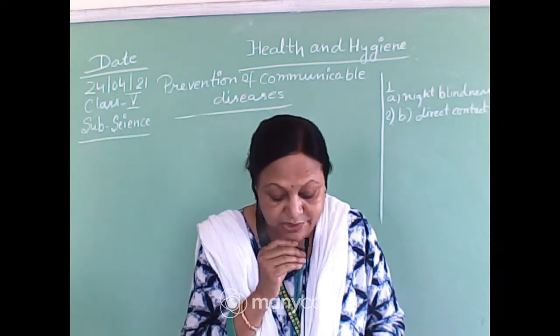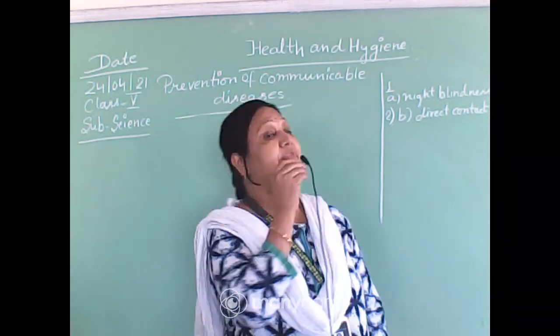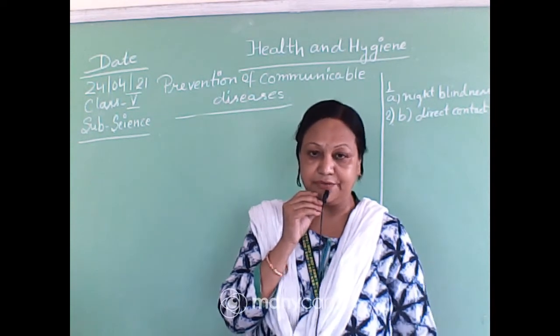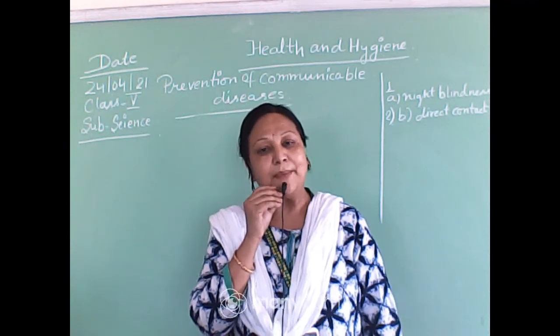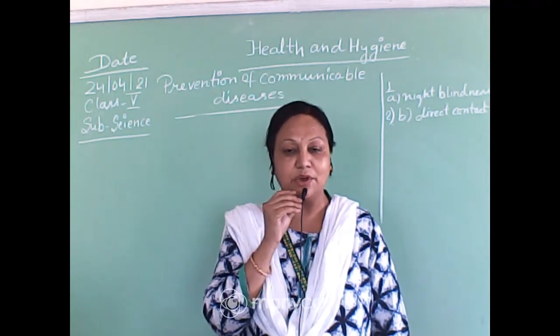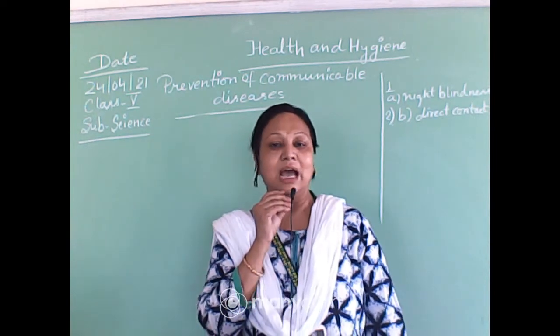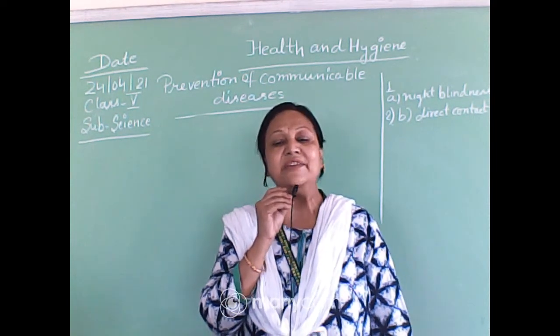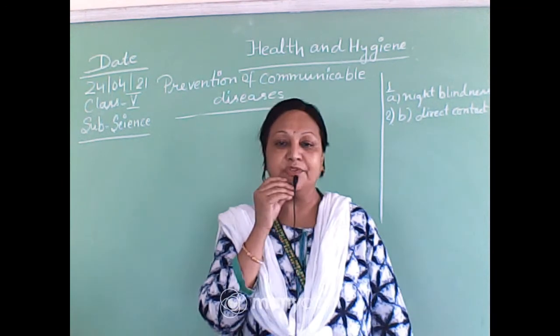Okay, next one is rubella. Rubella is also a kind of fever, and in this fever the person becomes feverish, and there is malaise. What is malaise? A person does not want to do any kind of work, he becomes so lazy because his muscles do not work properly.